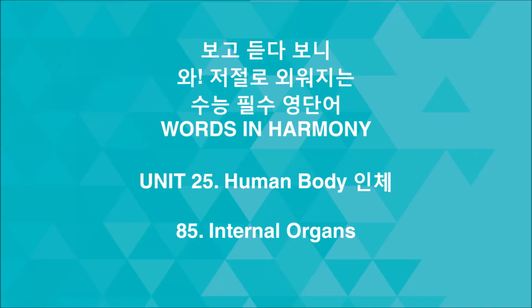85. Internal organs. Anatomy. In the anatomy class, students study the internal and external structures of a human body. He was the first scientist to discover the anatomy of blood circulation. The book tries to examine the anatomy of the current financial crisis. Centralize. The company centralized all the decision-making to the main headquarters.